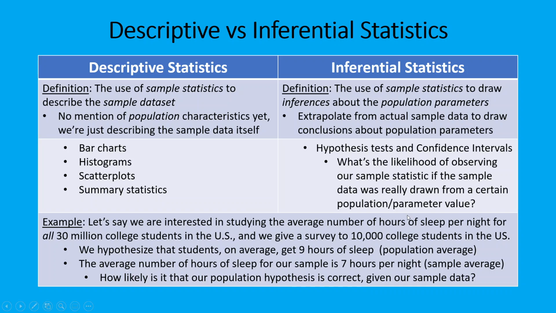So as an example, let's say we're interested in studying the average number of hours of sleep per night for all 30 million college students in the US, and we give a survey to 10,000 college students in the US. We hypothesize that students on average at the population level get 9 hours of sleep. That would be our population average, our population parameter of interest. But the average number of hours of sleep for our sample only comes out to 7 hours per night. That's our sample average, our sample statistic.